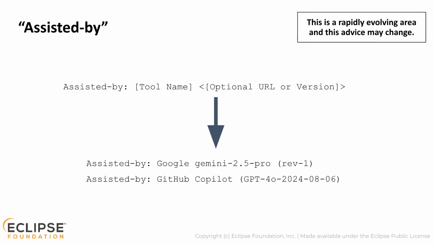Much like everything else in this space, this is evolving rapidly, and our advice will almost certainly change. As of this recording, there is no current standard for identifying the tool or agent used to generate content. This area is evolving, but a de facto standard of specifying the name of the tool in plain text with a more technical identifier or URL in parentheses seems to be gaining momentum. Over time, we will have more specific advice to give in this area. In the meantime, please do your best.